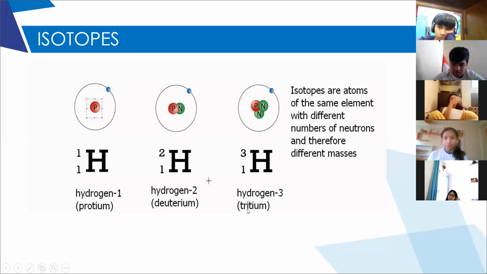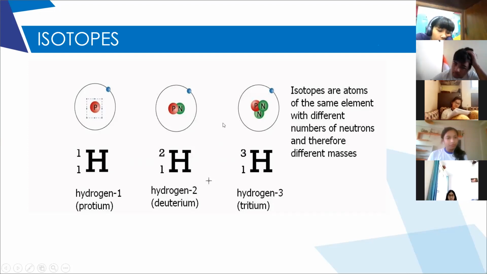Ma'am, I got disconnected, so can you repeat? Okay. So isotopes, as you know, are the atoms of the same element having the same atomic number but different mass number. Why do they have different mass numbers? It is due to the difference in the number of neutrons.